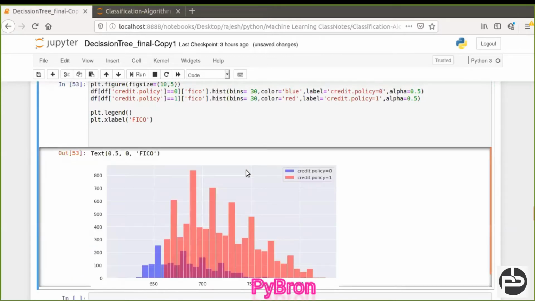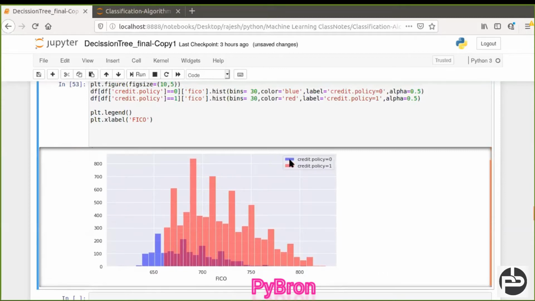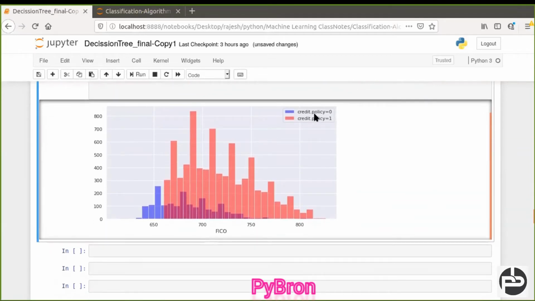If I run this, you can see the blue line. If you can see this graph, I'll zoom it if you need that. It's visible. Credit policy 0 means they did not fulfill the criteria, and in the graph you can also see the blue line has a lower credit score, around 650. But for credit policy 1, they have an extremely high credit score, right? So I can say credit policy is a very important factor in calculating the credit score. So this is how you can represent it.